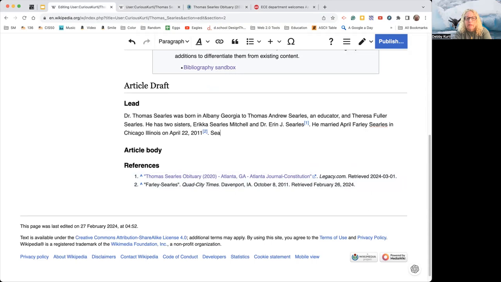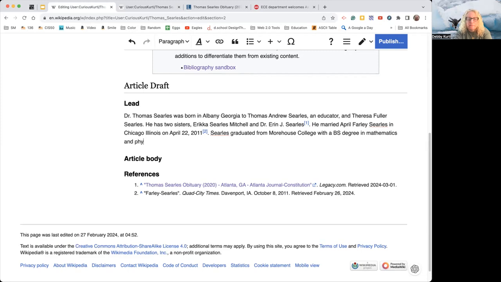I've got the information about when he got married. So now let's add a sentence. Searles graduated from Morehouse College with a BS degree in mathematics and physics. He earned his PhD from Rice University in applied physics.